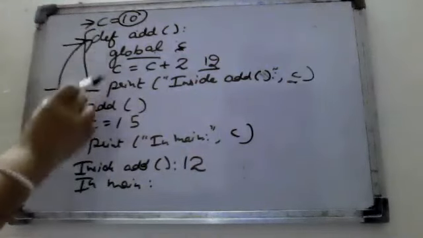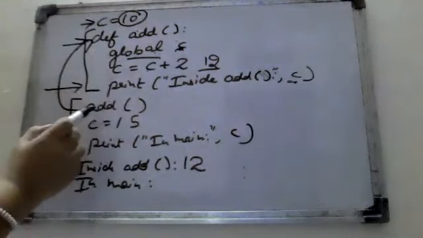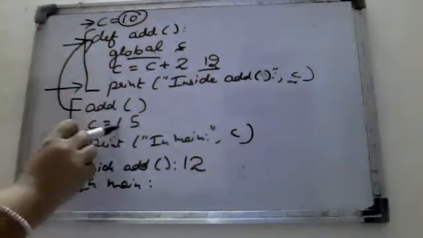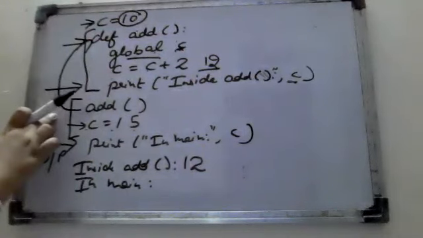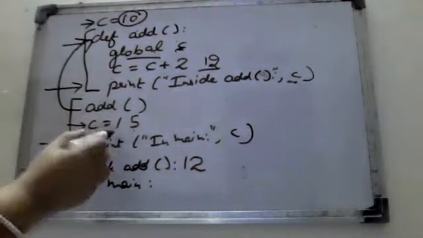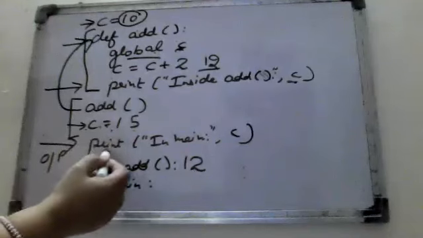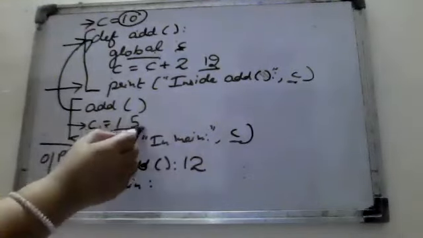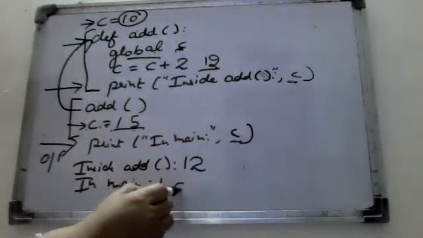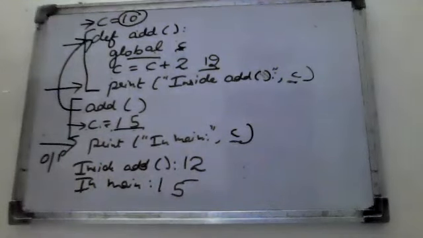Okay, now after this function is completed, you just move here. C is equal to 15. After that, it is again initialized, C is equal to 15, outside the function, so this is the global one. Then immediately after that, print in main C. So what is the C here? Now here C is 15.